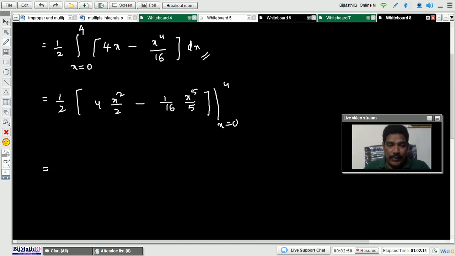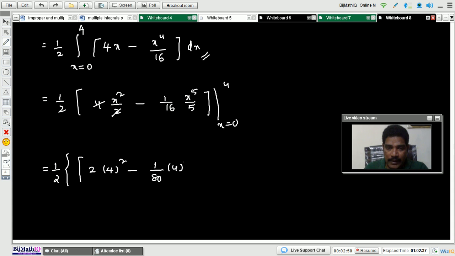Next, 1 by 2 into, first of all, apply the upper limit. 4, 2 into 2, cancel. 2 into 4 whole square minus 1 by 16 into 5, that is 1 by 80, and 4 power 5. Upper limit is over, and minus the lower limit, x equals 0, means 0 minus 0.